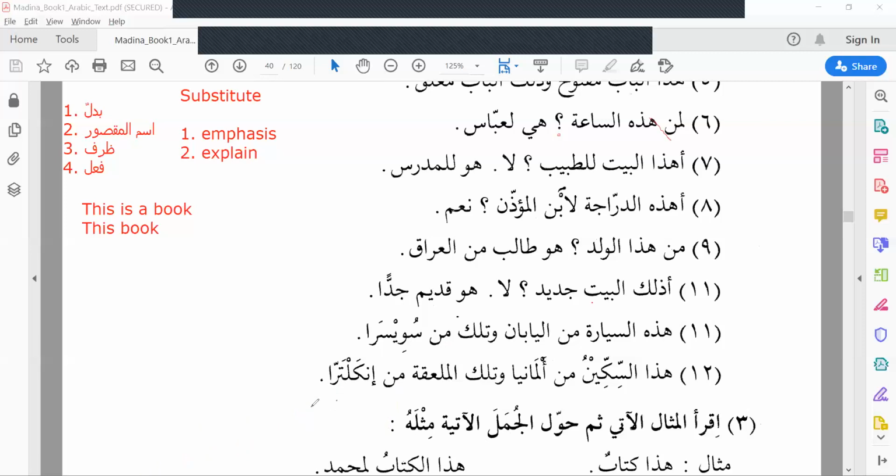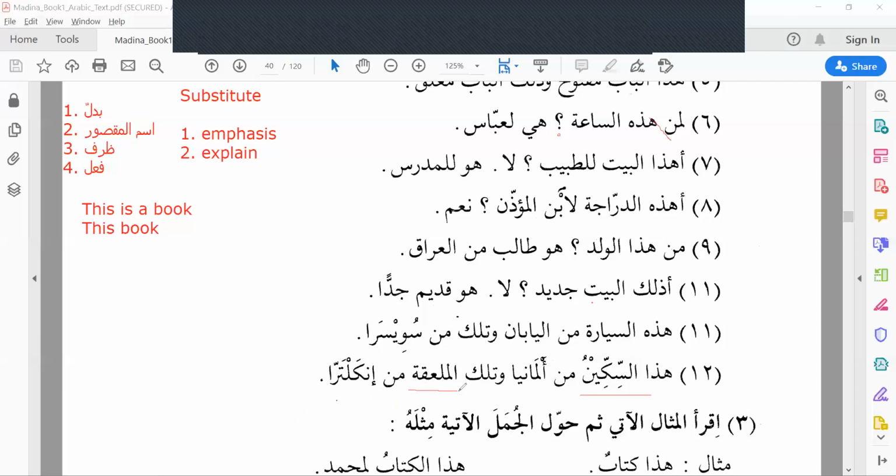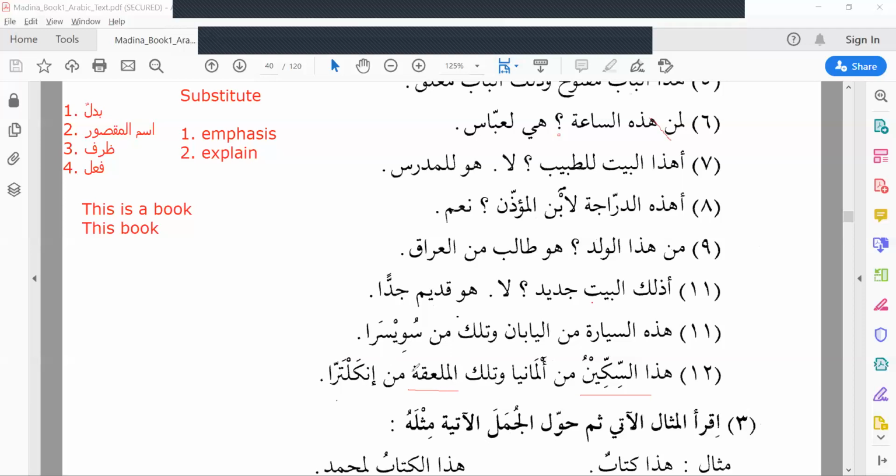But the status, structure is ismun majrur. Hadihi sikkinu. Sikkinu means knife. Hada sikkinu min Almania. This knife is from German. Watilkal mil'aqatu. Mil'aqatu, spoon. We have learned this, right? Al mil'aqatu, spoon. And that spoon is min Inkaltara, from England. This knife is from German and that spoon is from Inkaltara, England.